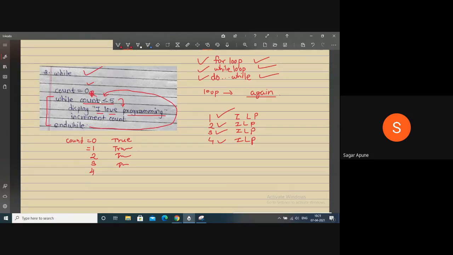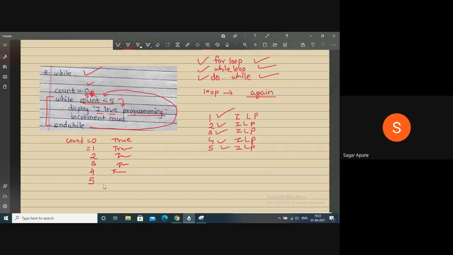Again jump to the while. 4 is less than 5. Yes, the condition is true now, and if the condition is true, then again print the fifth time, I love programming. Now next, check here, increment the count value. Now count becomes 5. End while, jump to the condition. 5 is less than 5. Is it true?